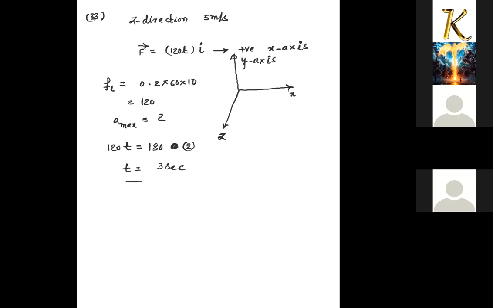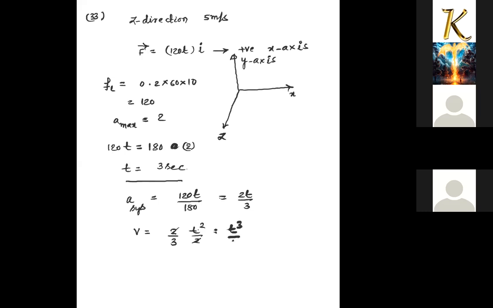At that instant, we must find the velocity of the system. For that, the acceleration of the entire system is 120 t by 180, that is 2t by 3, along the x direction. Velocity will be 2 by 3 into t square by 2, so t square by 3.